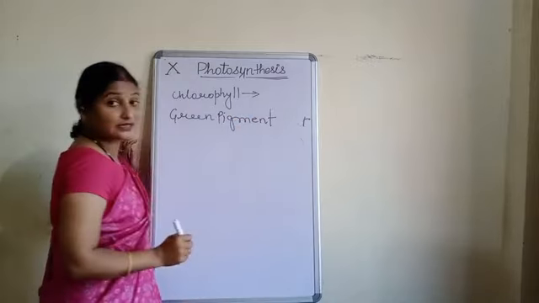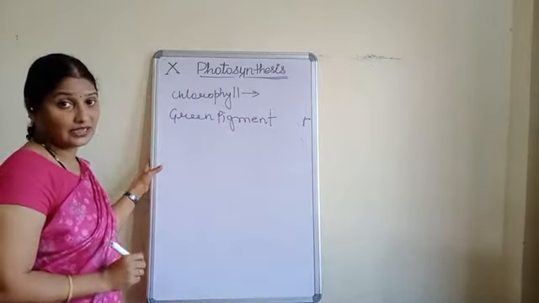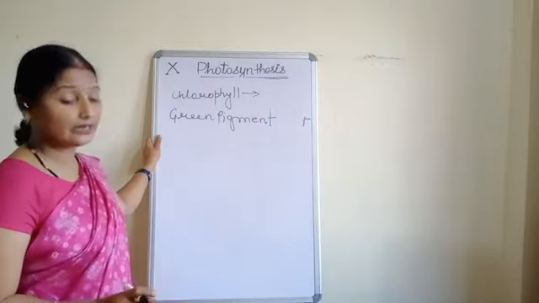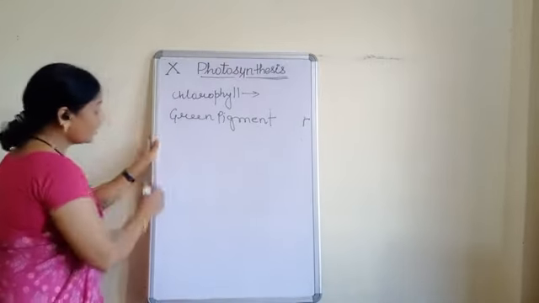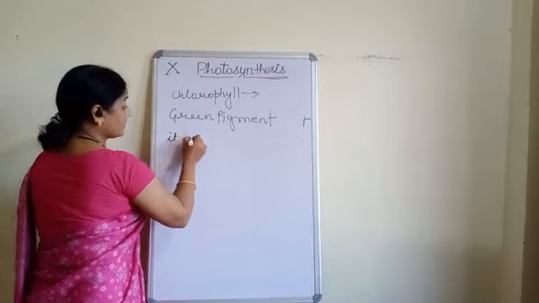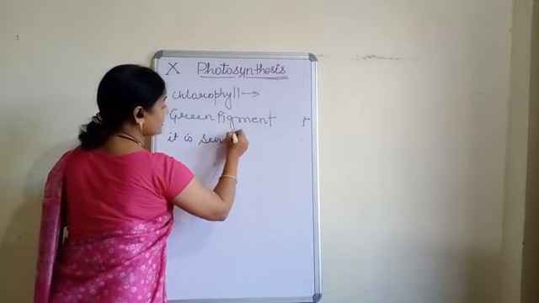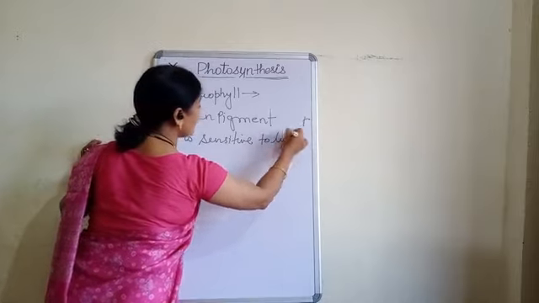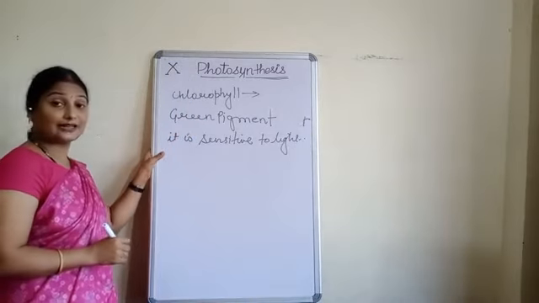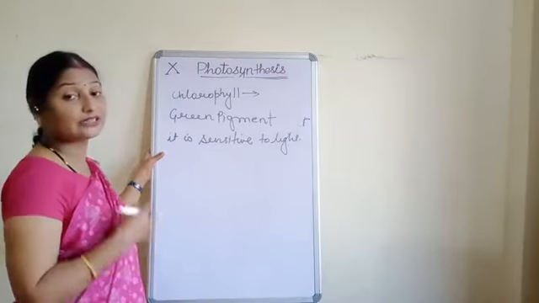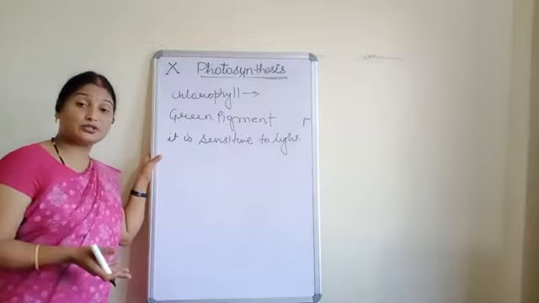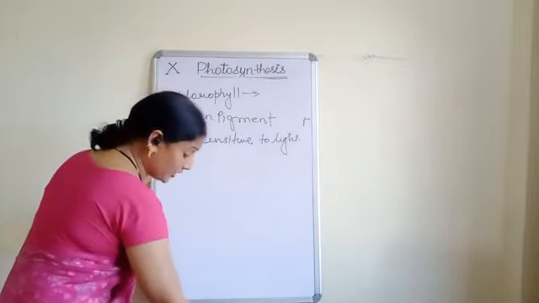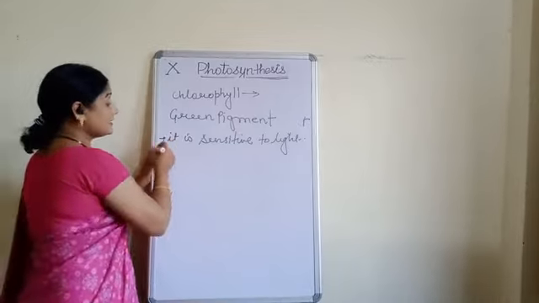Which imparts green color to the plants. If there is no chlorophyll, no green color. Next point. It is sensitive to light. Highly sensitive to light, we can write. And that's why only in the presence of sunlight this chlorophyll starts the process of photosynthesis.